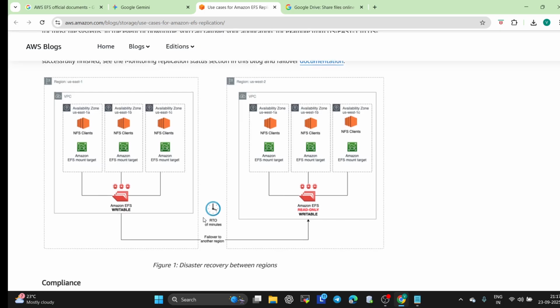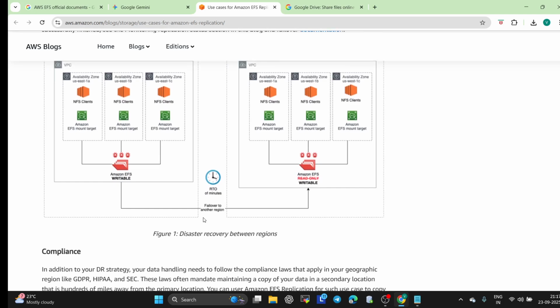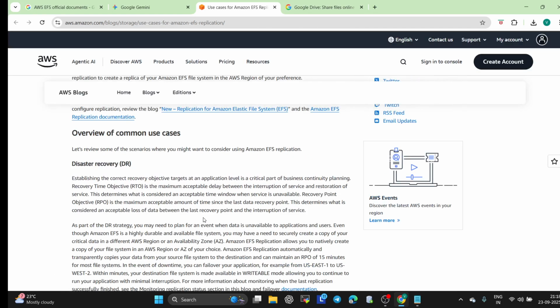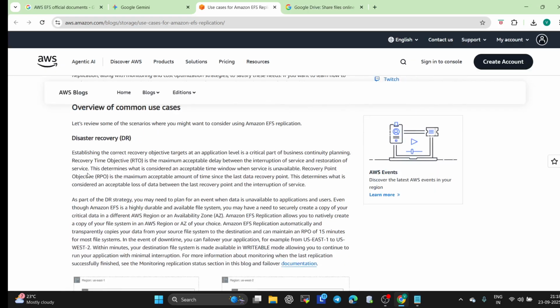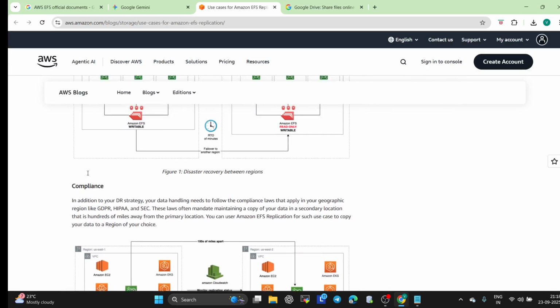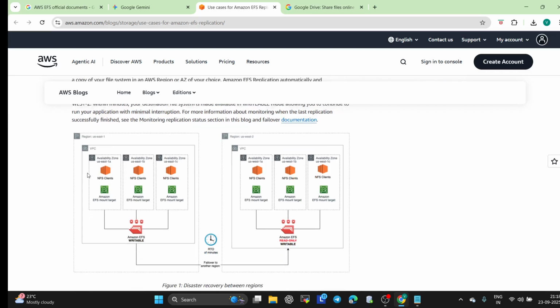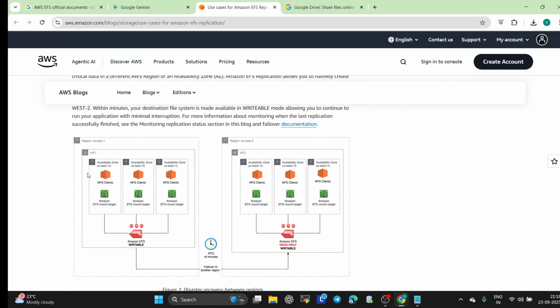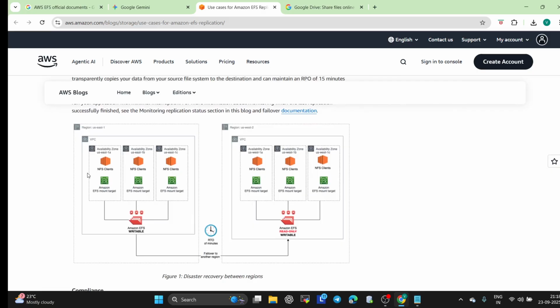Okay. And now, see, here it is written disaster recovery, stability, and so on, not our cases. So this is the documentation. And if you want me to explain, I will not explain each and everything, but whatever I'm going to explain, this is two regions, and this is the EFS file, and this one is the NFS client, that is the NFS client.